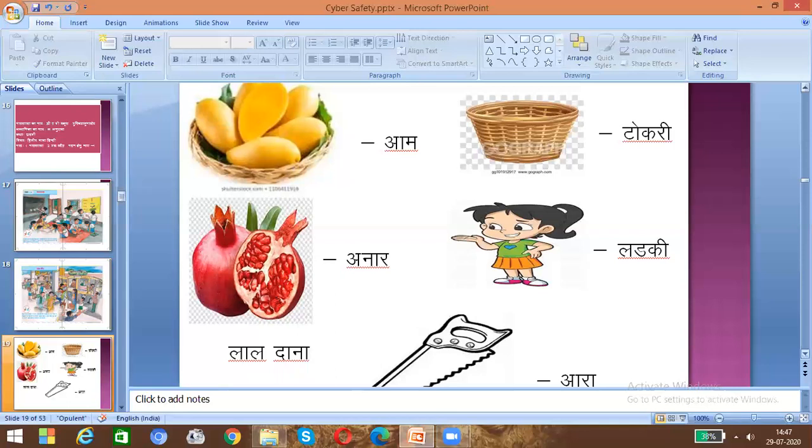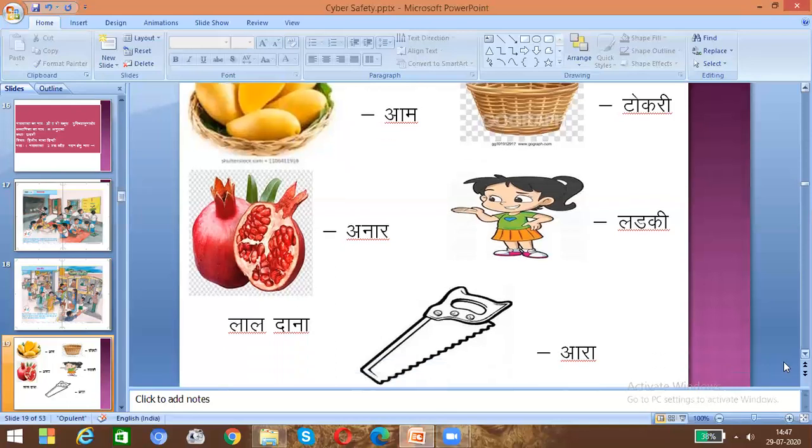When we see this picture, this is one instrument of the carpenters. So what will he do? He will use this to cut whatever wood he wants to cut. This is called a saw, S-A-W, saw.